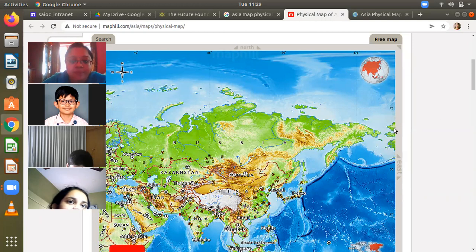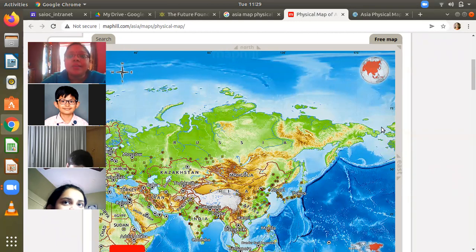So this is North America. This little part, if you see, this is North America, this is Asia. They are separated by the Bering Strait. You remember what is a strait and an isthmus? Yes, ma'am. Right?